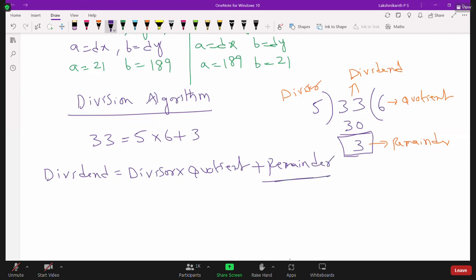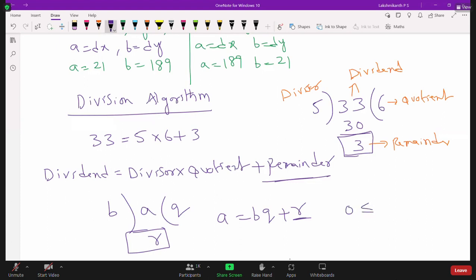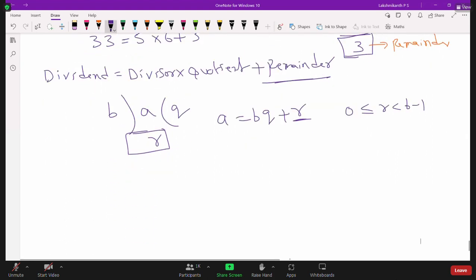Let us take any number a and divisor b. When the quotient is q and the remainder is r, we write a is equal to bq plus r. We already know that r ranges from 0 to b minus 1. This is the general basic division algorithm.